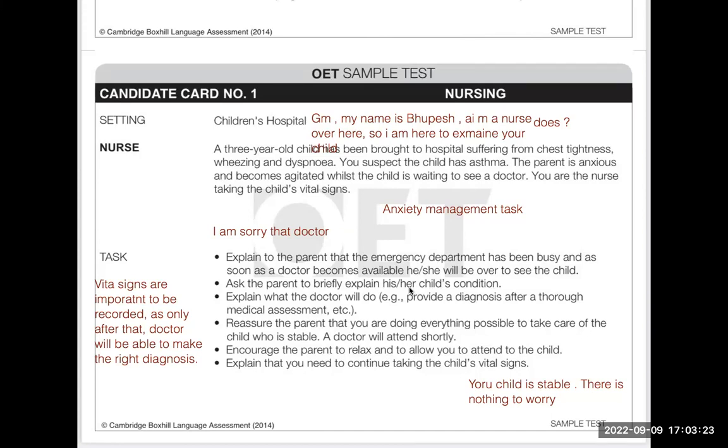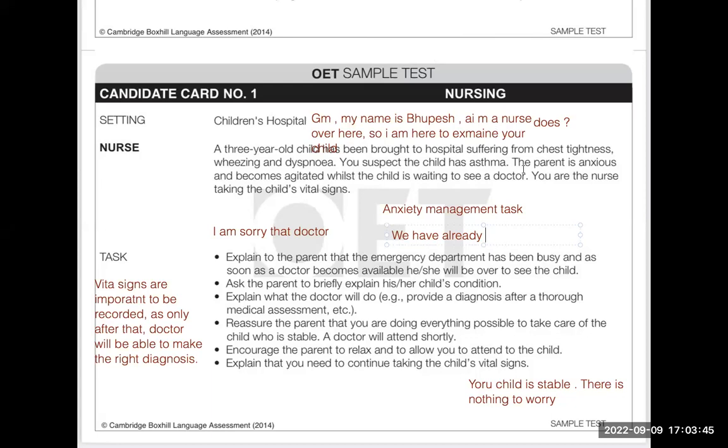Where is the doctor? Well, I'm sorry, but the doctor has been a little busier today because the emergency department has been very busy. And as soon as the doctor becomes available, he will come over to see your child. We have already informed the doctor. But nurse, what kind of a hospital is this? My child is unstable and you guys are not providing the services.